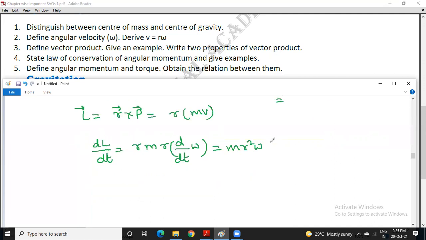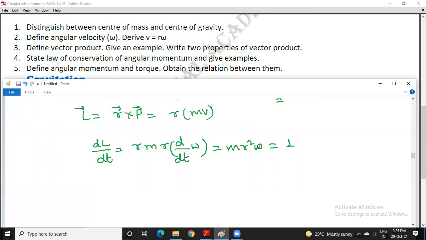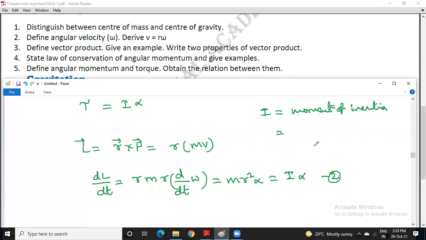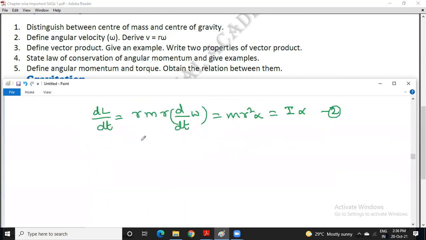Now, d omega by dt is alpha. So therefore you are getting I alpha. You call this equation 2. And you have equation 1 like this. Just compare 1 and 2, you will get the torque is equal to dL by dt.